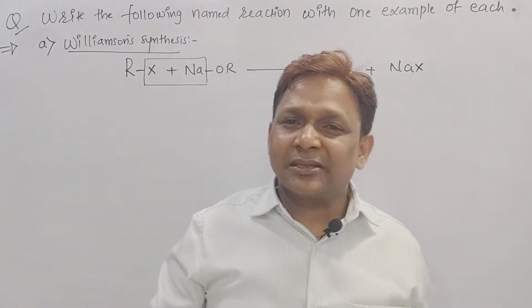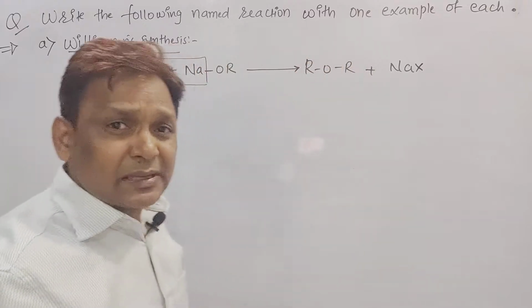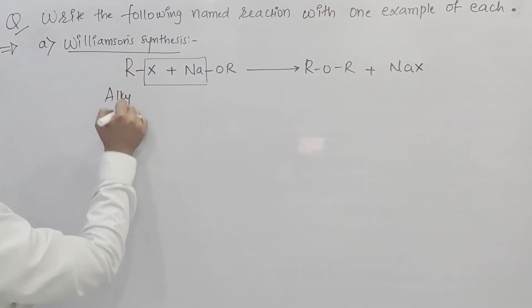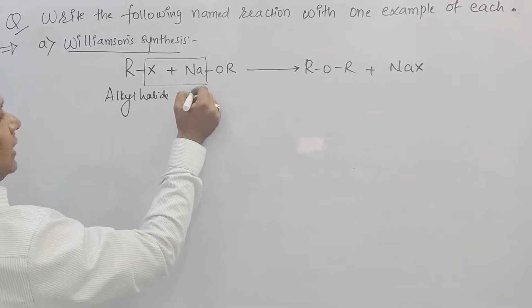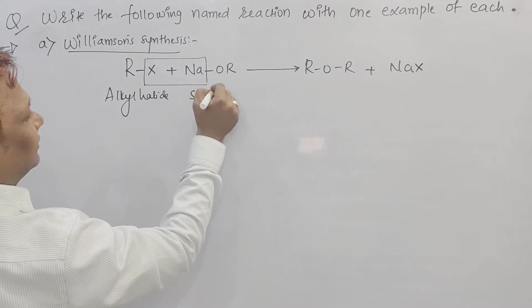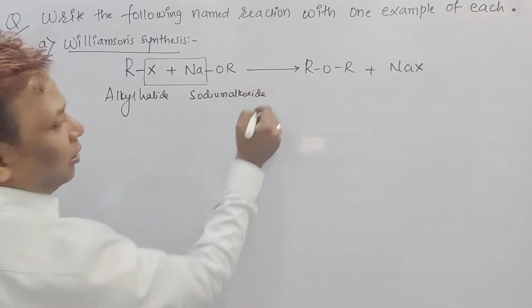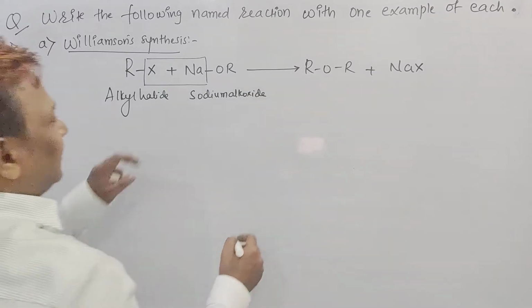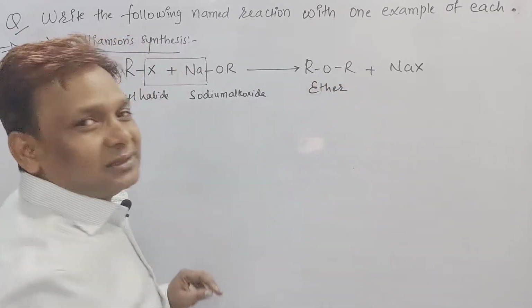Whenever they ask Williamson synthesis, in your mind what you should get? RX. What is the RX? This RX is called an alkyl halide. RONa is called sodium alkoxide. And this sodium alkoxide reacts with alkyl halide. It gives ROR. What is this? ROR is called an ether.